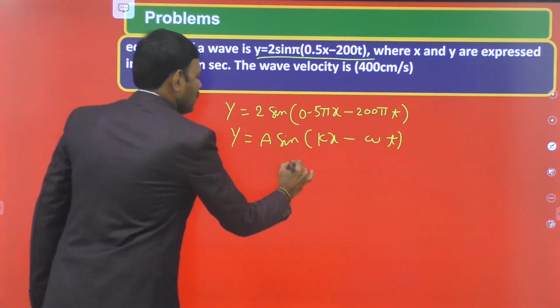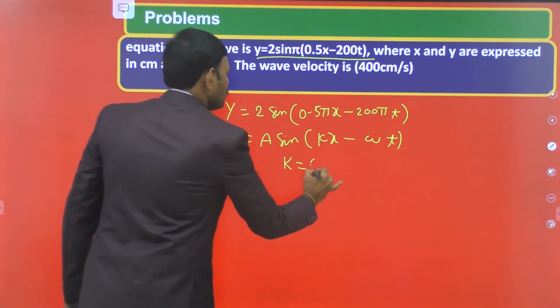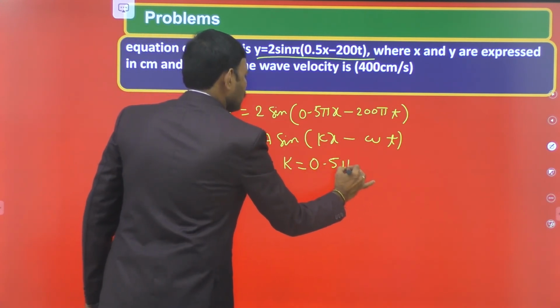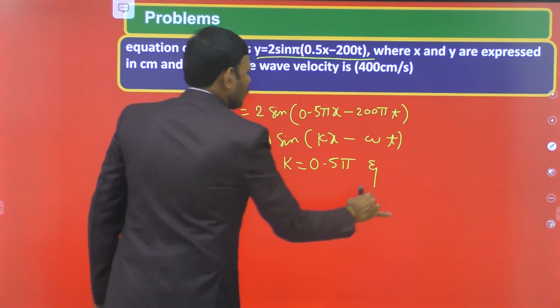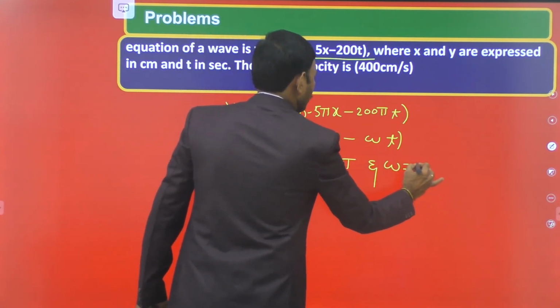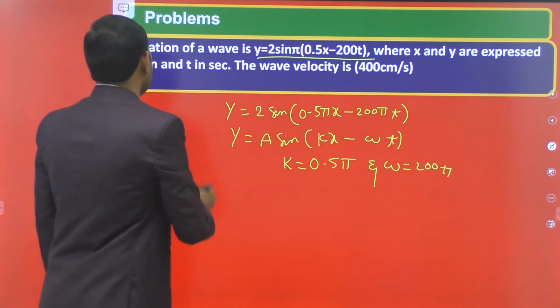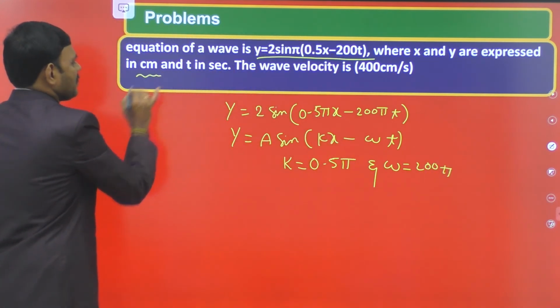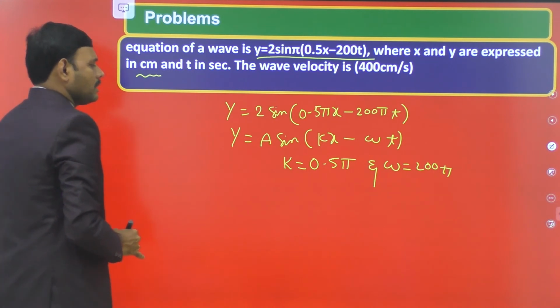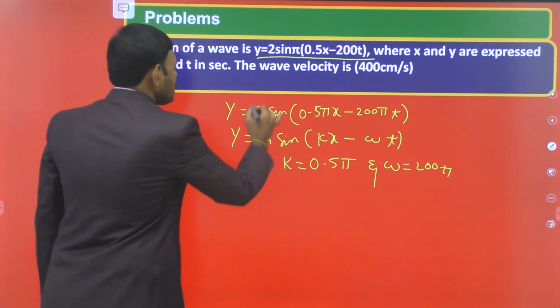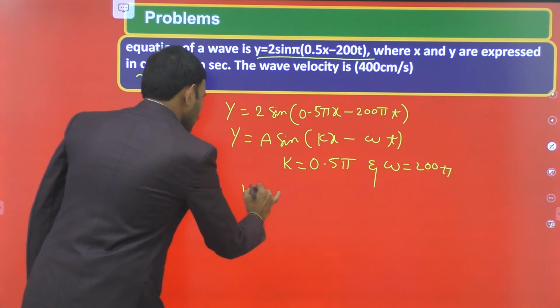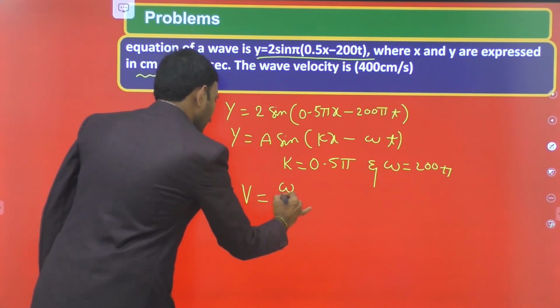In this comparison, we get k is equal to 0.5 pi and omega is equal to 200 pi. Here the displacement is measured in centimeters. Then what is the wave velocity? Wave velocity v is equal to omega by k.